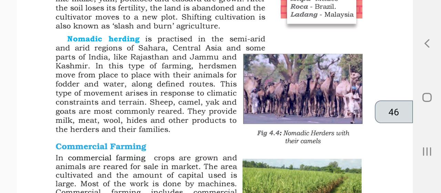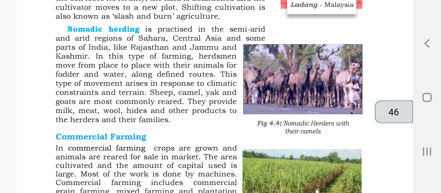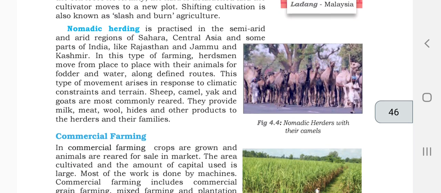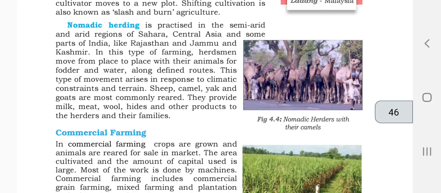They will go on foot with their animals, whatever animals they have. They will move from place to place where there is green grass and water available. This type of movement arises in response to climatic constraints and terrain. Sheep, camel, yak, and goats are most commonly reared. In these areas they do this kind of nomadic herding. The animals provide milk, meat, wool, hides, and other products to the herders and their families. Through this they get all the things they need.